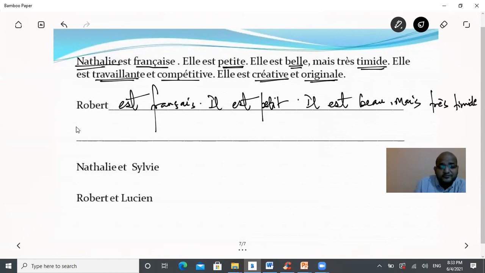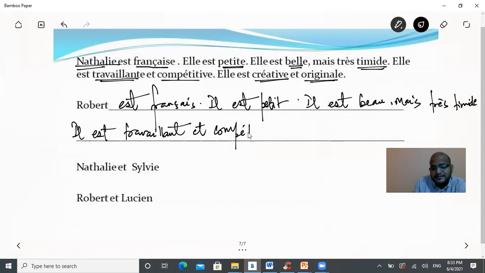Il est travailleur. Et compétitif. The F gets converted to TIVE in the case of feminine.